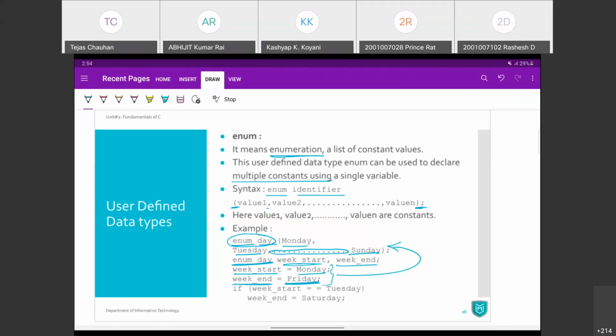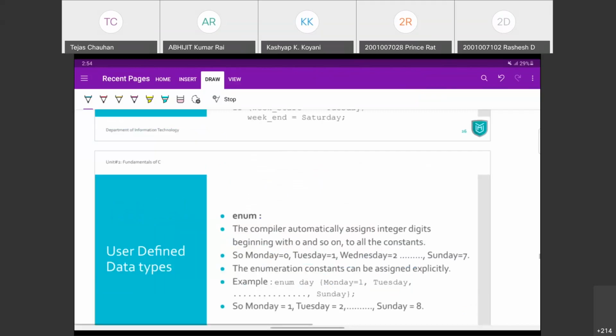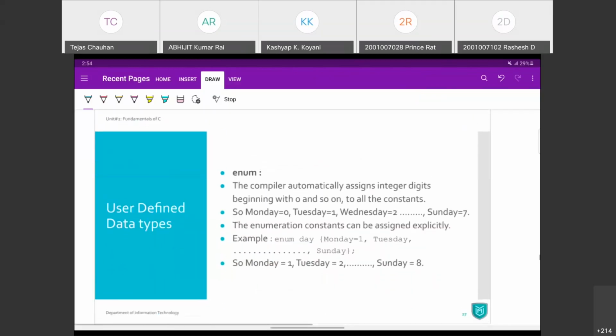right? Now when I say I have a set of options, Monday, Tuesday, Wednesday, Thursday, and so on, internally it is actually going to refer as a constant, assign some integer value. By default, it is always going to assign the values, numbers, starting from 0. So Monday will have 0, equivalent value 0. Tuesday will have 1, Wednesday will have 2, and so on.